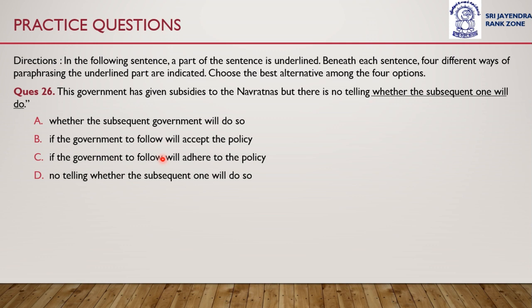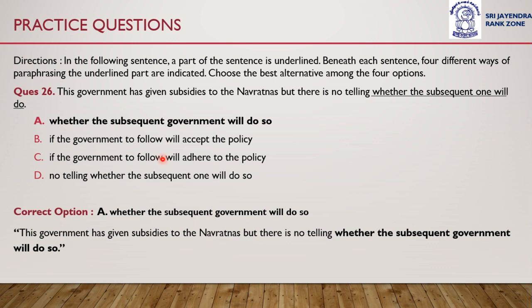So the answer to this question is option A, whether the subsequent government will do so. Option A is the correct alternative among the four options.